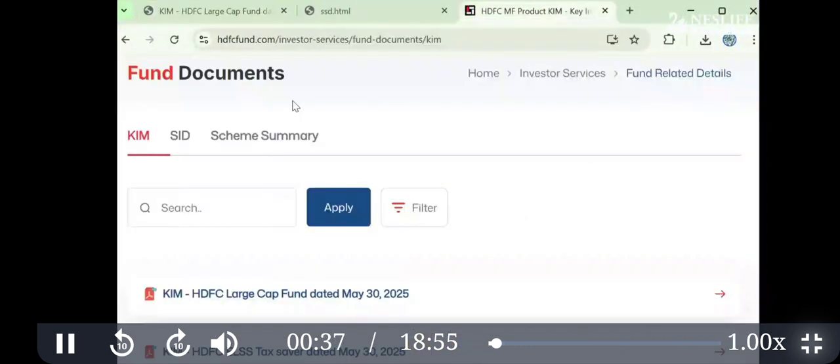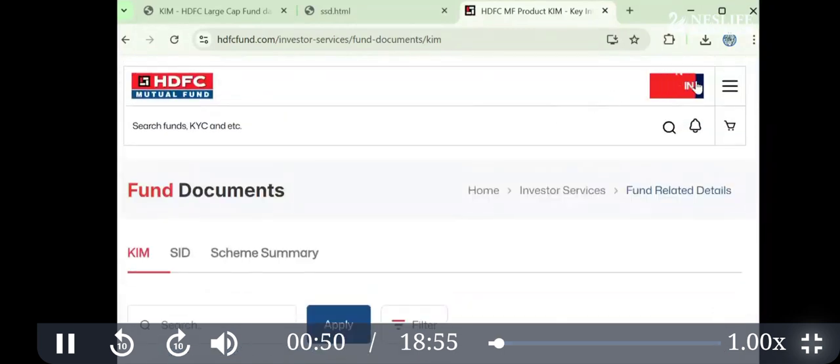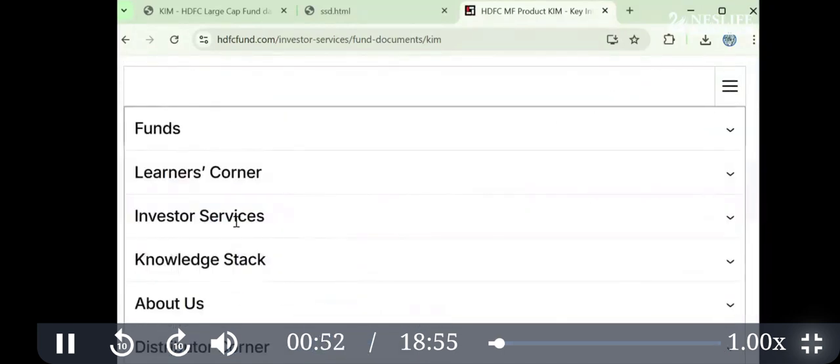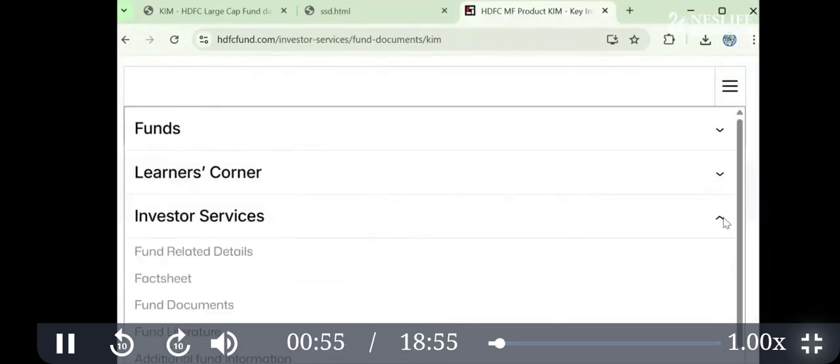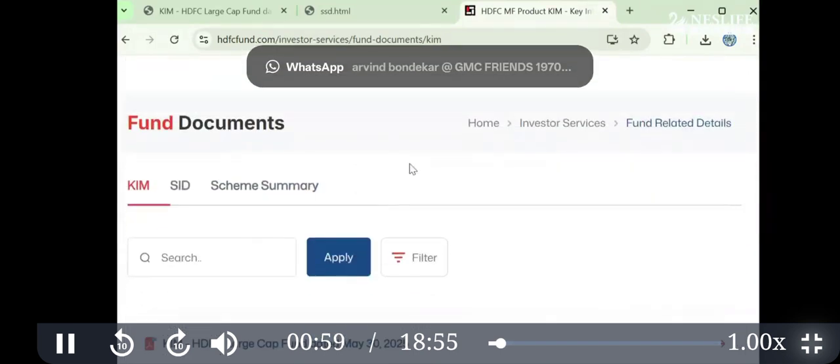So if you go on HDFC AMC, there are more than 50 AMCs. I selected HDFC just for demonstration purpose. This is not investment advice. So you go on the website and click here. You will get the investor services and fund documents. This is the page you get.